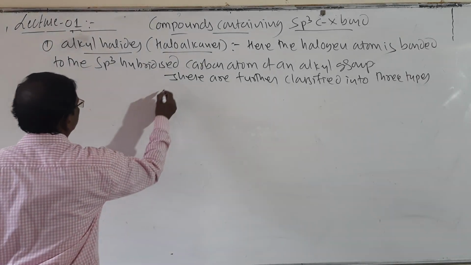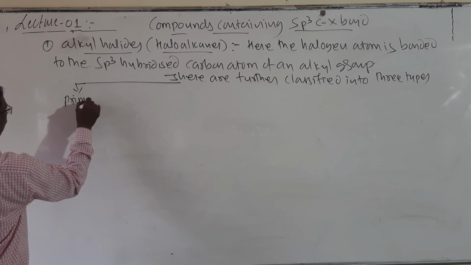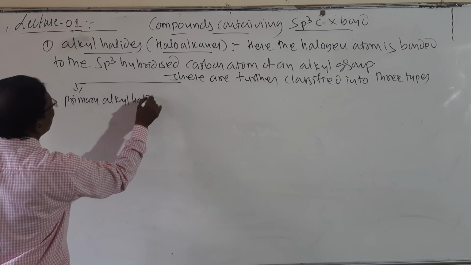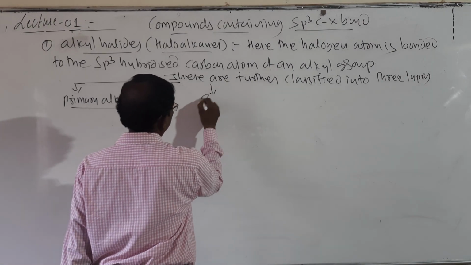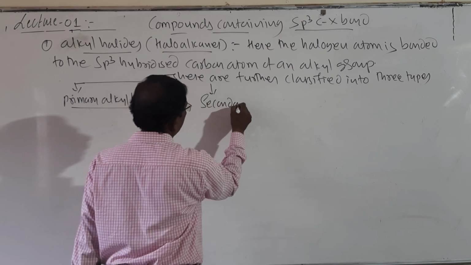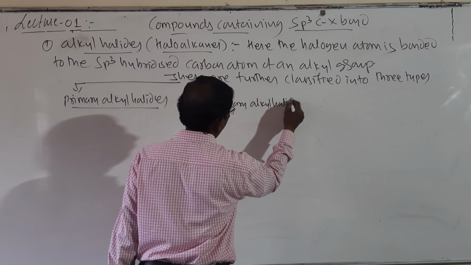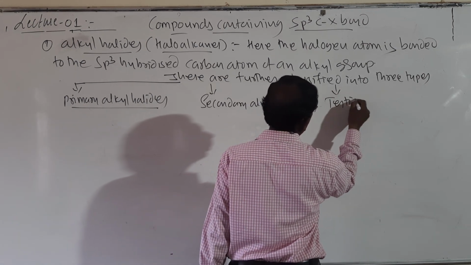So look here, these are further classified into primary alkyl halides, secondary alkyl halides and tertiary alkyl halides.